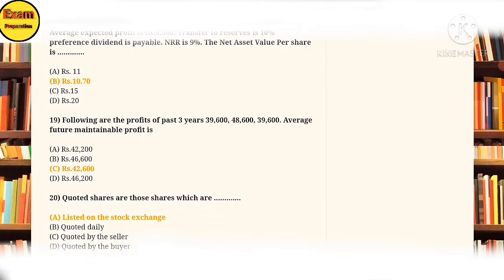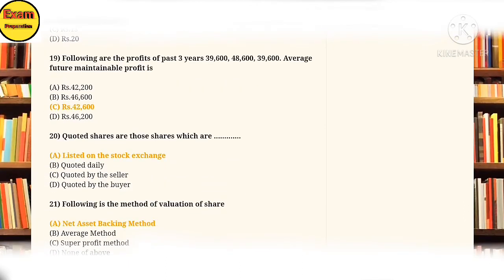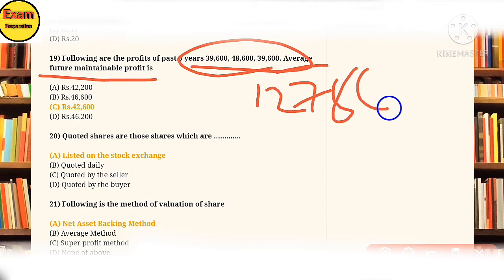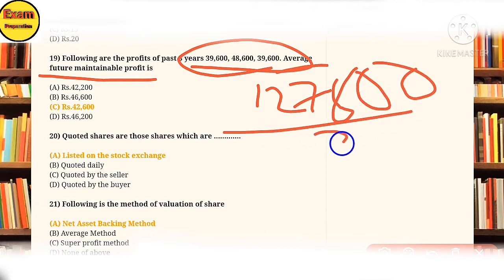Next, 19. Following are the profits of the past 3 years: 39,600, 48,600, 93,600. Find out the average future maintainable profit. The total of 3 years is 1,70,800, divided by 3, you will get 42,600, option C.